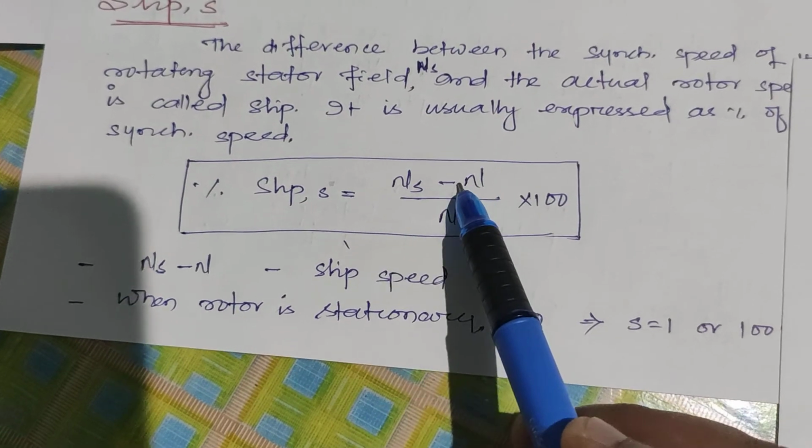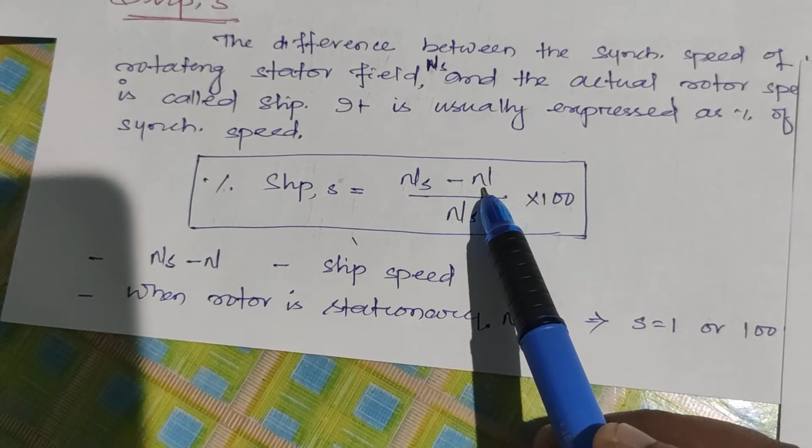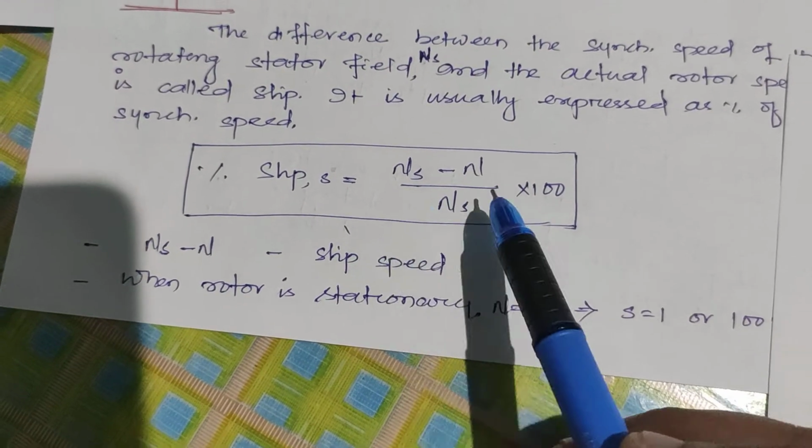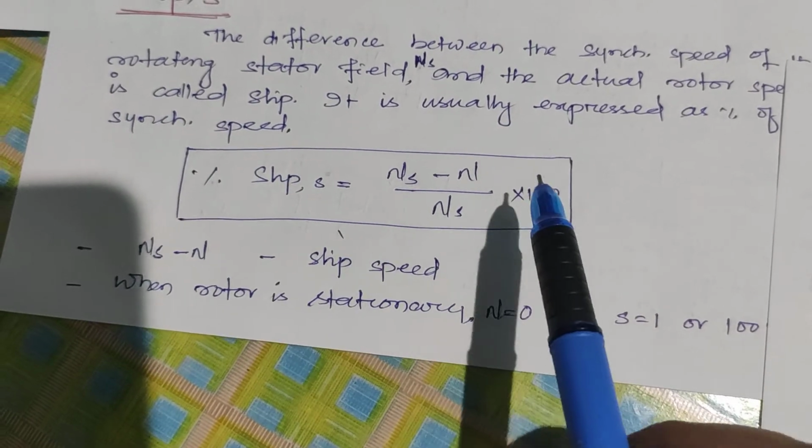From where did we get this? From this formula you can see, (Ns minus N) by Ns is equal to s, so s into Ns is equal to Ns minus N. This is the slip formula. If you want it in percentage, you have to multiply by 100. Without percentage, there is no need to multiply by 100.